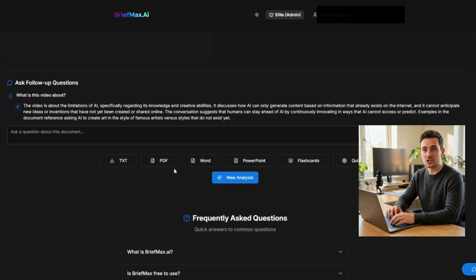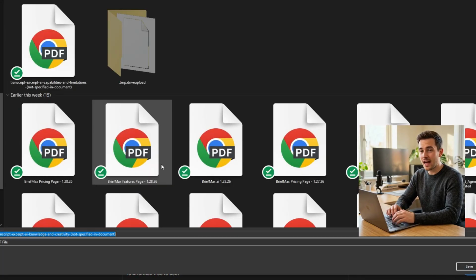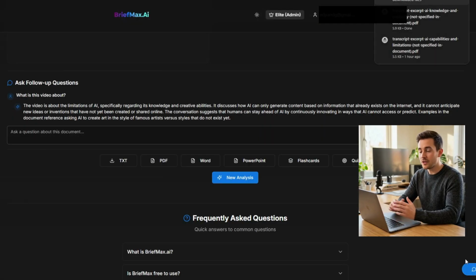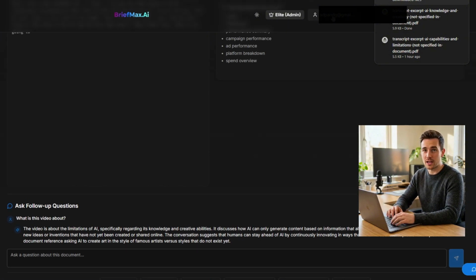Need to save or share your summary? BriefMax has you covered. You can download it as a PDF, export to Word or PowerPoint, or even generate flashcards and quizzes for studying. Just click the export buttons right here.